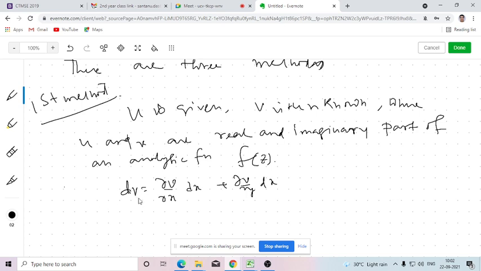The total derivative dv means we are measuring the change of v with respect to both x and y, which can be expressed in terms of the partial derivatives of v with respect to x and y. So dv can be written as del v del x dx plus del v del y dy. Is that clear or not? Can you remember this? Yes, sir. A little bit.